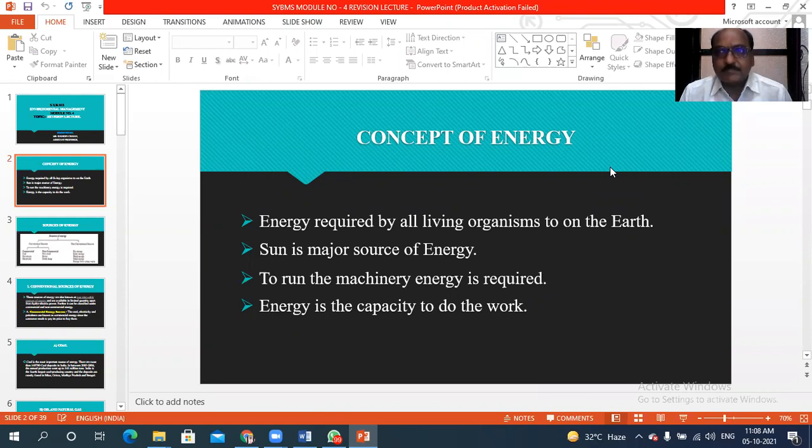When we eat some kind of food, automatically we are getting some energy, and when we get some energy, we will be able to do some kind of work. Then if you want to run the machineries or the motor vehicles, there is also an energy resource required, that is petrol, natural gas, coal, and other sources. Those are the sources which we have to use.